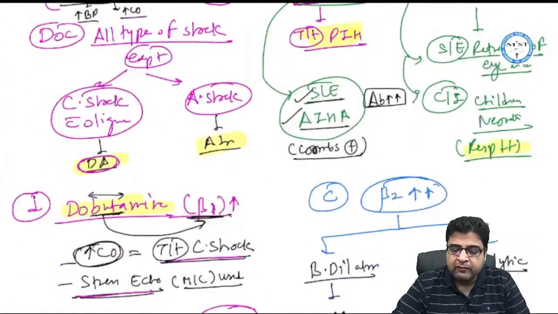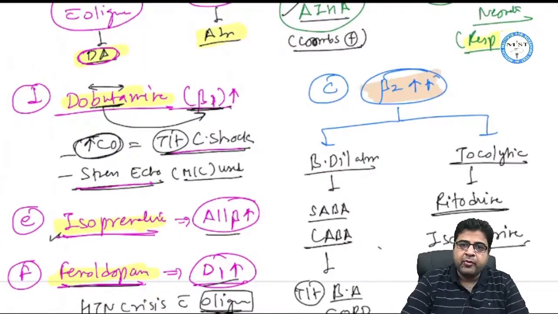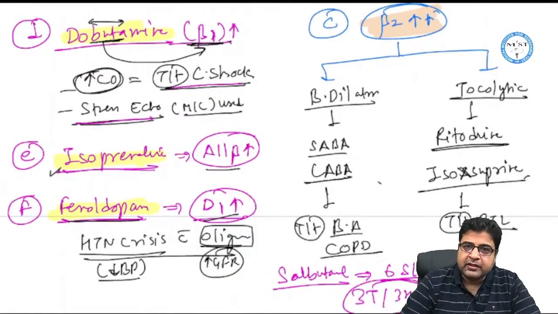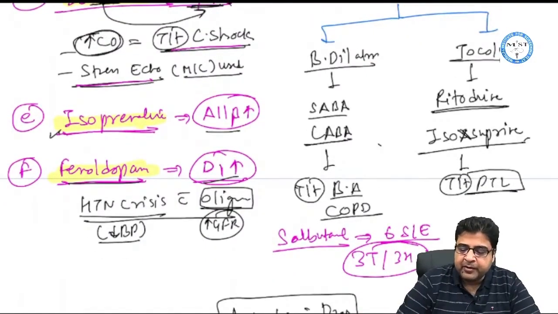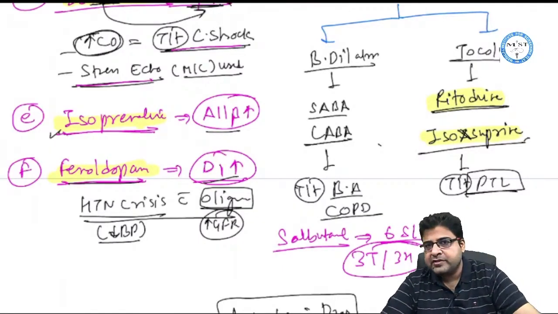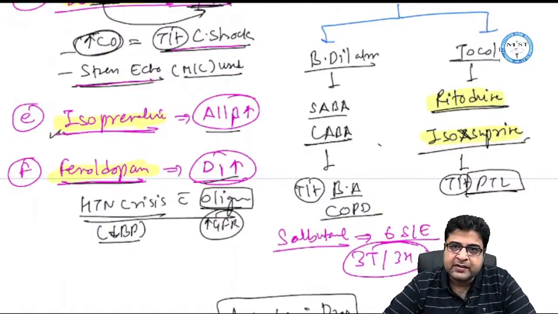Now again we have beta 2 agonists, which are of two types: bronchodilators and tocolytics. Tocolytic medicines are those which relax the uterus, and these medicines are given for preterm labor. The drugs are ritodrine and isoxsuprine, two medicines which are given for preterm labor.